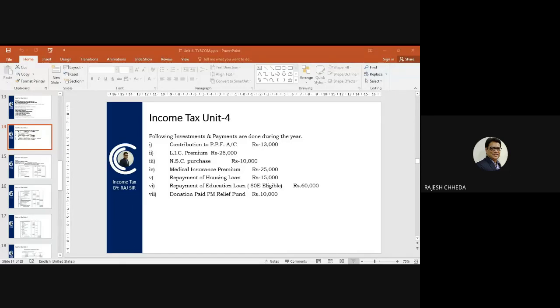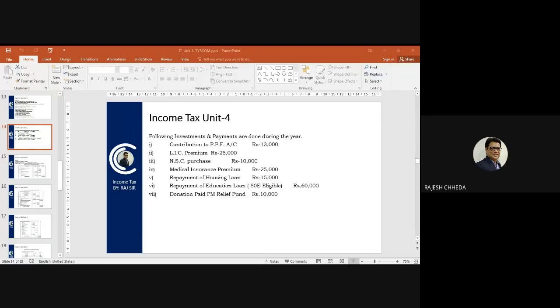LIC premium rupees 25,000 is also eligible for deduction under section 80C. So for 80C, PPF will come, LIC will come, then NSC purchase rupees 10,000. So this NSC is also eligible for deduction under section 80C. So 13,000 plus 25,000 plus 10,000 all are eligible amounts for 80C.